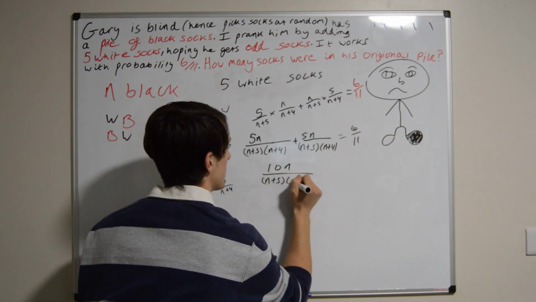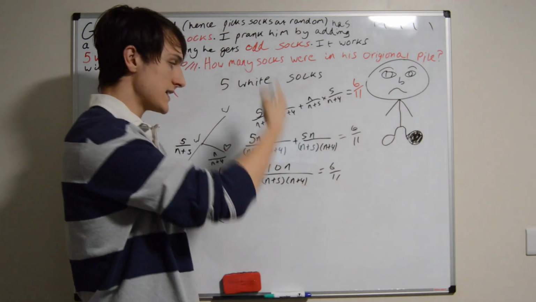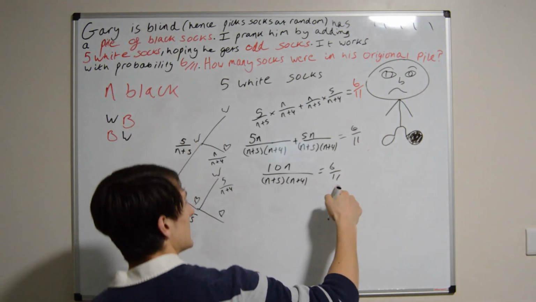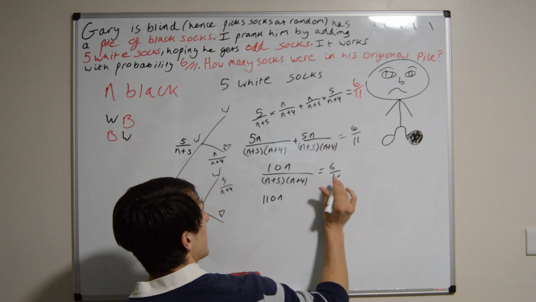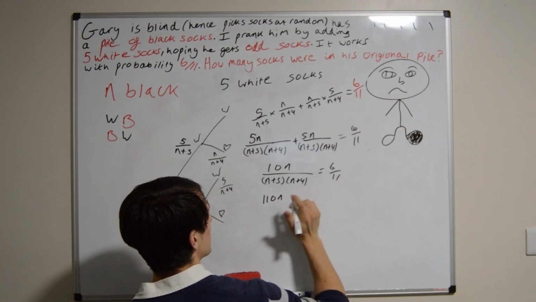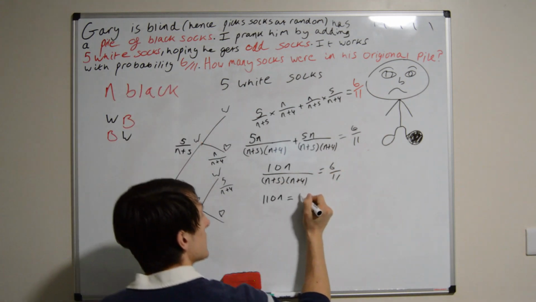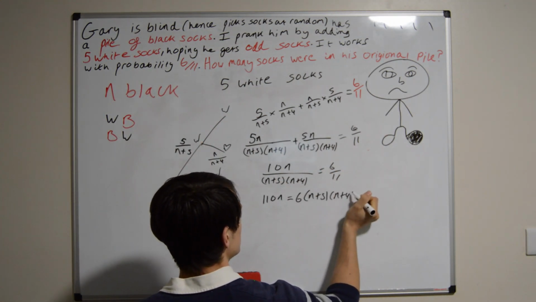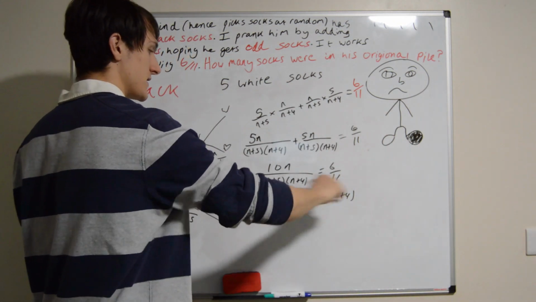n plus 5, n plus 4 equals 6/11. Let's times by this bottom denominator, the 11. So we're going to get 11 times 10n, which is 110n. And this is going to cancel the 11 here when we times by 11. And on the right hand side, we're going to have 6 times n plus 5 times n plus 4. I've just timesed by the denominator on both sides.